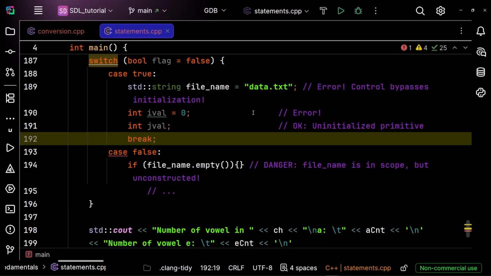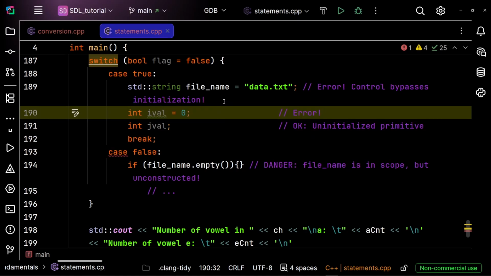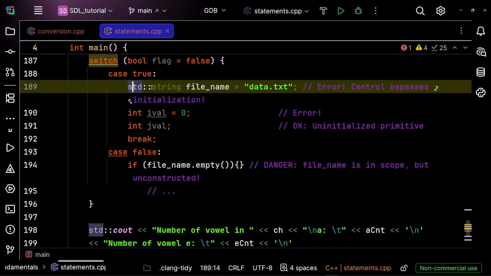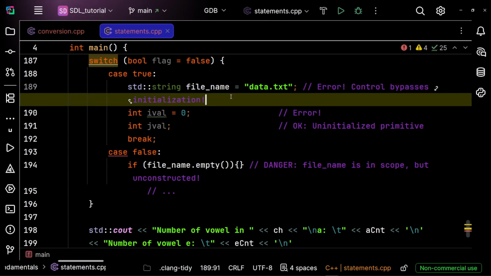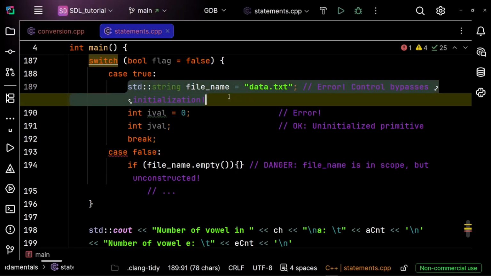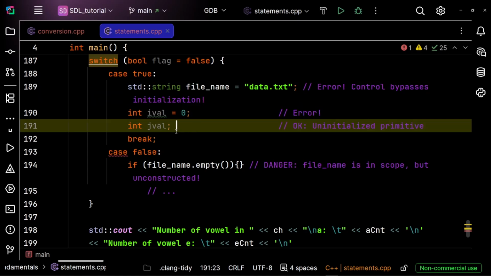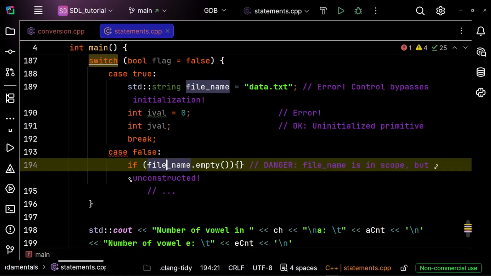Execution in a switch can jump across case labels. When execution jumps to a particular case, any code that occurred inside the switch before that label is ignored. What happens if the code that is skipped includes a variable definition? The answer is that it is illegal to jump from a place where a variable with an initializer is out of scope to a place where that variable is in scope. So this initialization might get bypassed. This one is fine because it's not initialized. So here it is still in scope, but it's uninitialized.